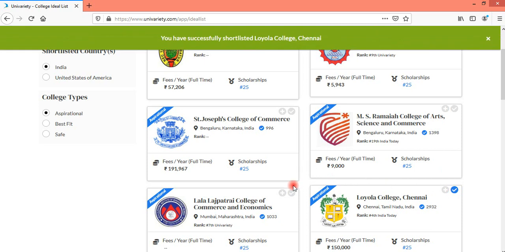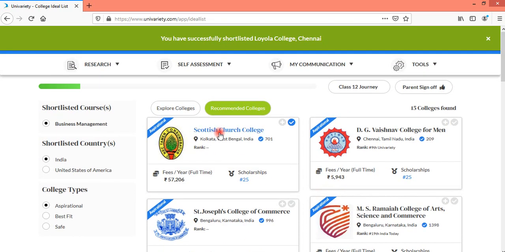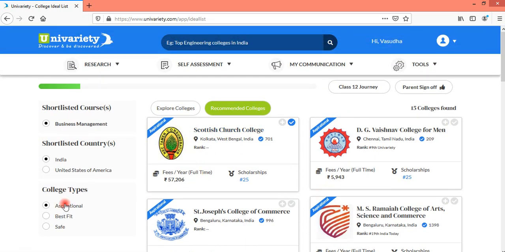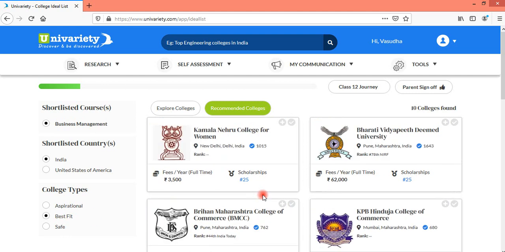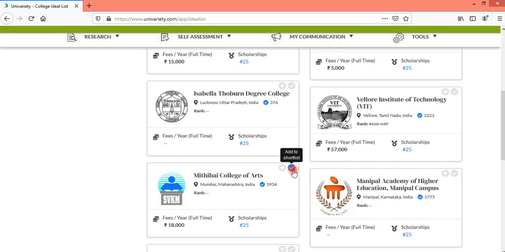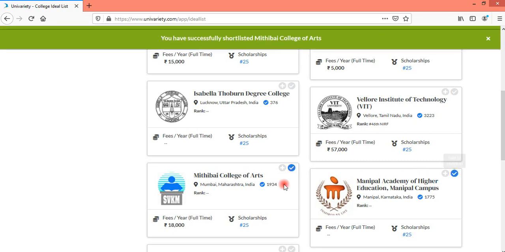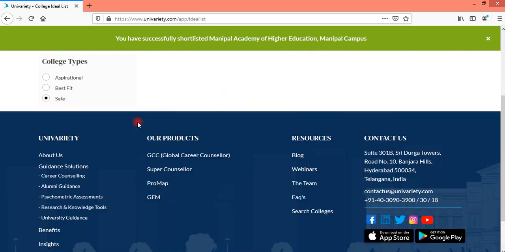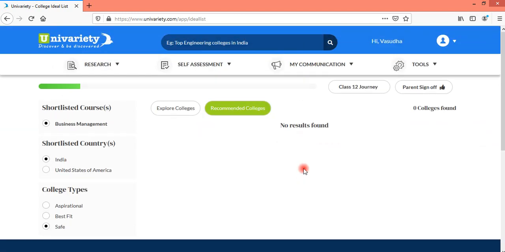So I selected Loyola College and Scottish Church College from the aspiration category. In best fit, I am selecting Mithibai and Manipal. And in safe, there are no safe colleges for the student.